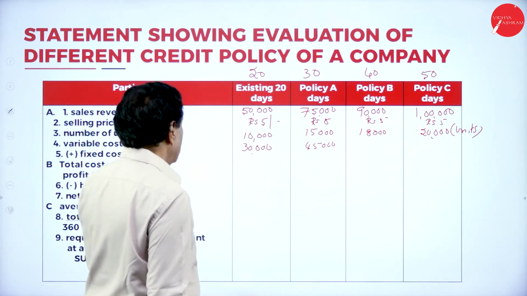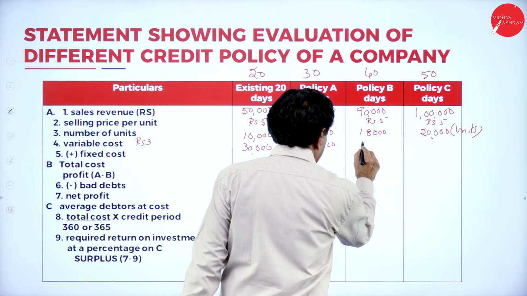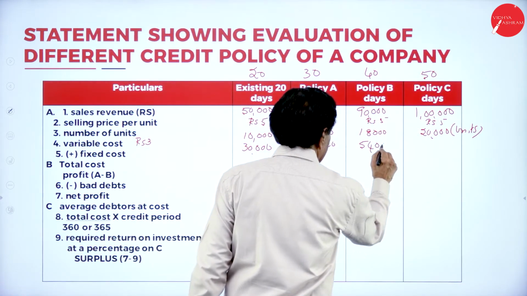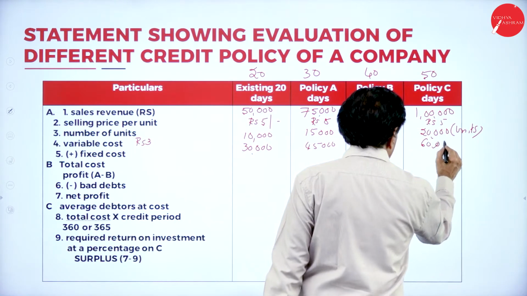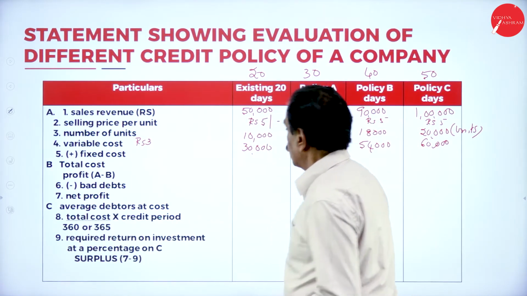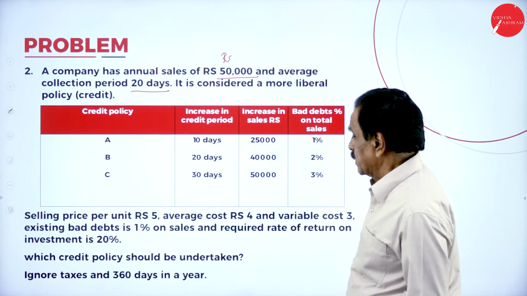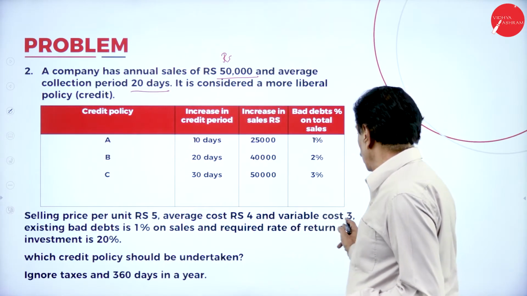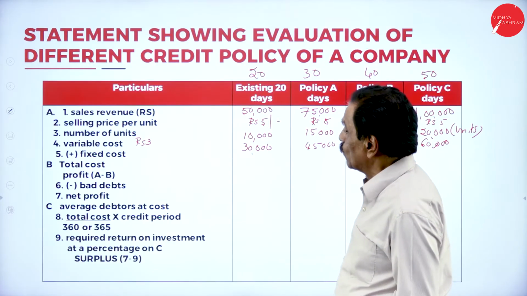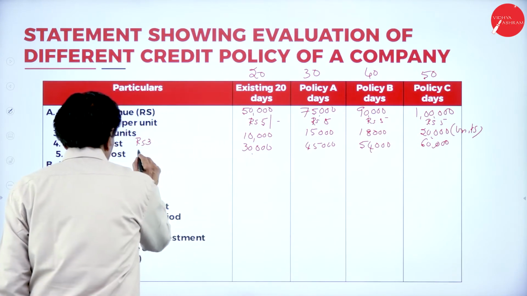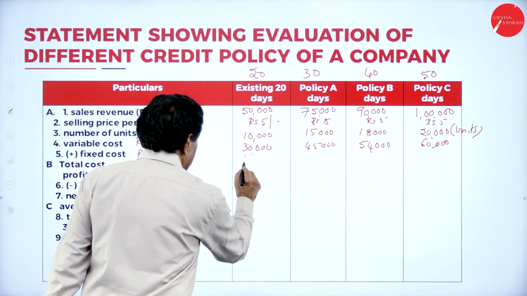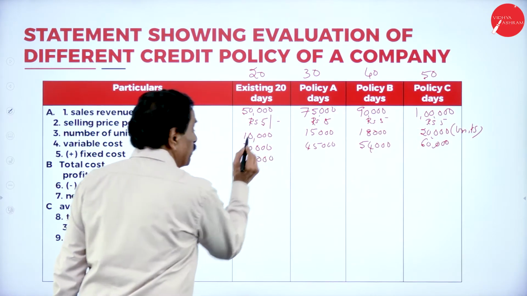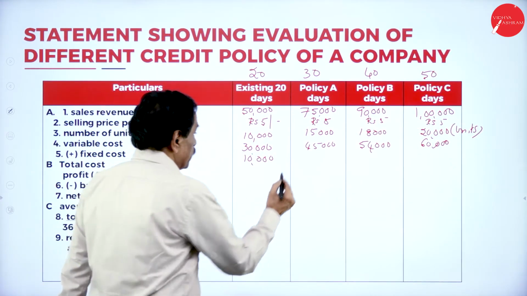Variable cost, 18 into 3, 54,000. 20 into 3, 60,000. Now, fixed cost: your cost is 4, variable cost is 3 means 1 rupee is the fixed cost. So 10,000 into 1 is 10,000. Fixed cost remain constant.